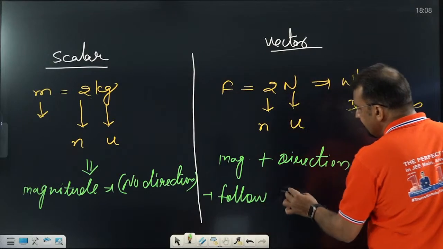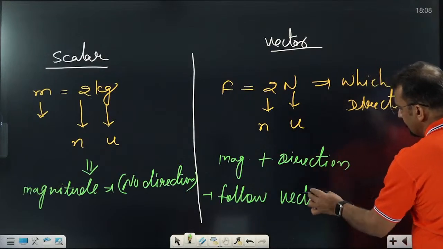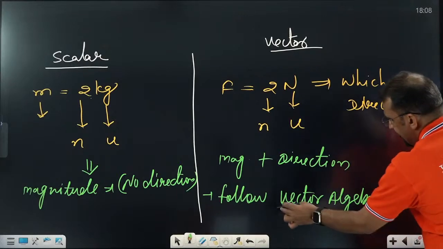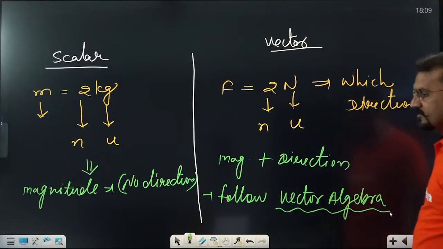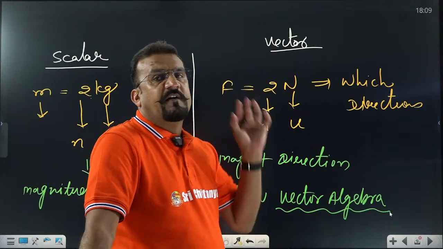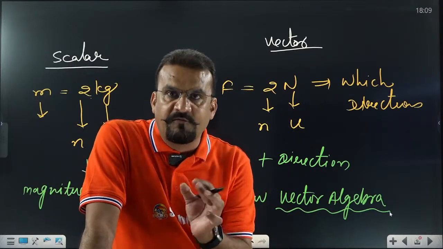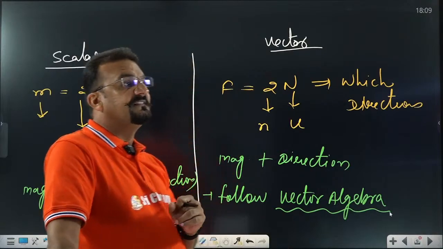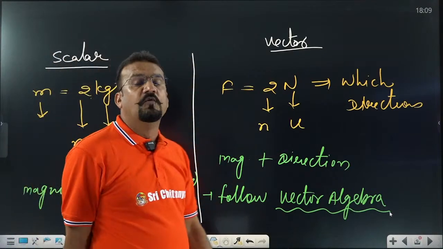You can say vector rules, or you can say vector algebra. And this is the main important topic of today's class. What is this vector algebra? How to perform vector addition, vector subtraction, vector multiplication. This is the prime requirement for a vector quantity.